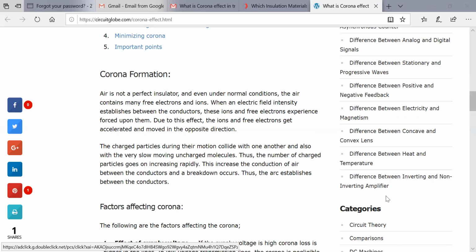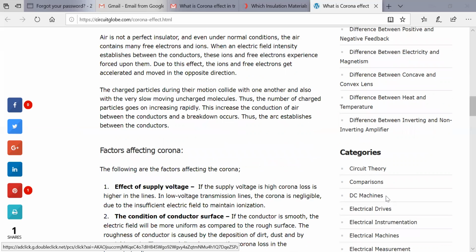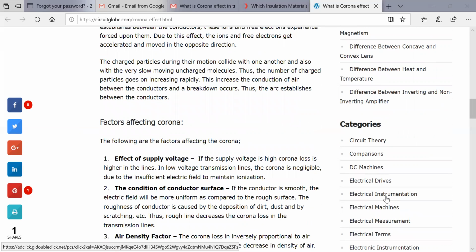Now there are some factors which affect the corona. First is the effect of supply voltage.